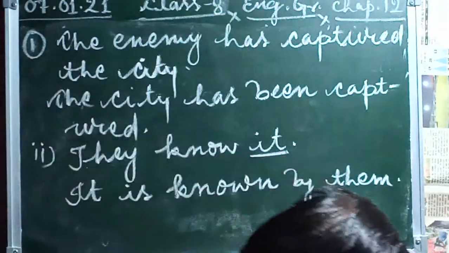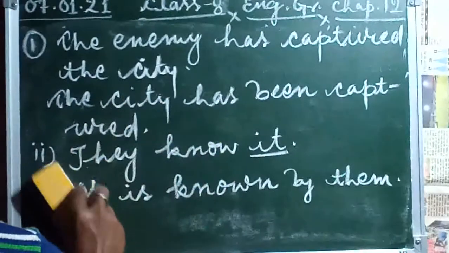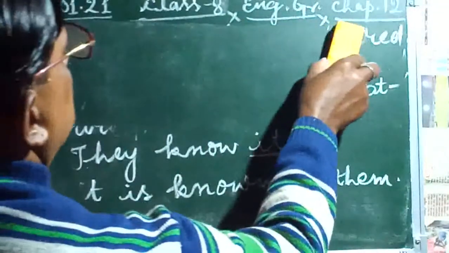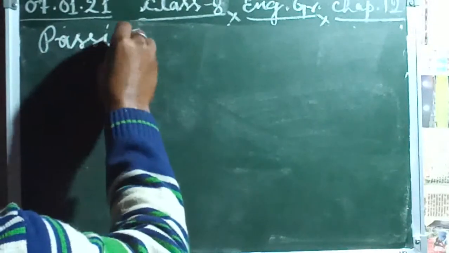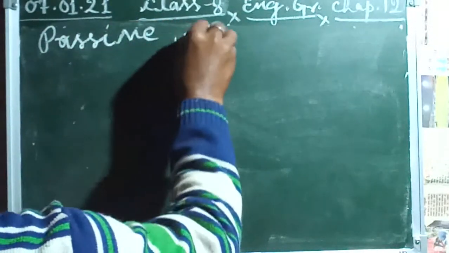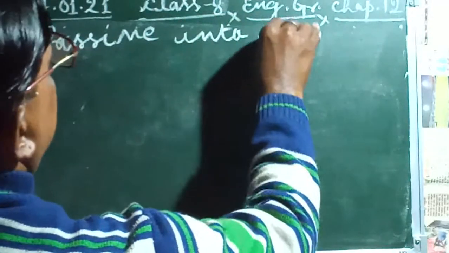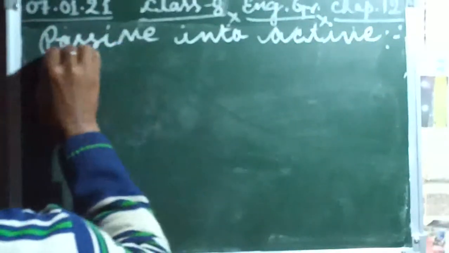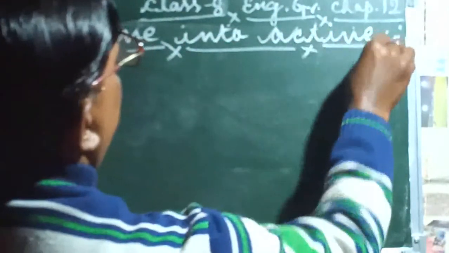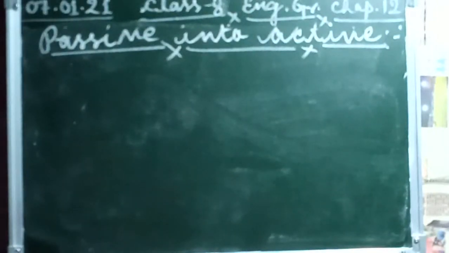One more thing also I would like to do, because I would like to complete this topic today. So how to change from passive to active voice. How to change passive into active. We have to change these sentences, and how are we changing these? You have to see properly. I am changing these. Number 1, a letter is written by him.